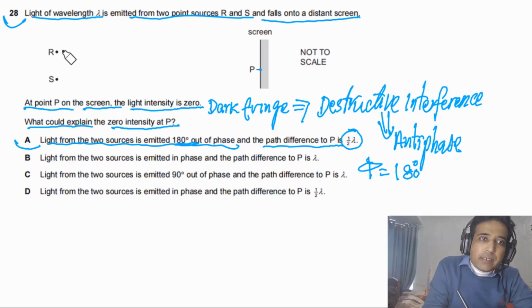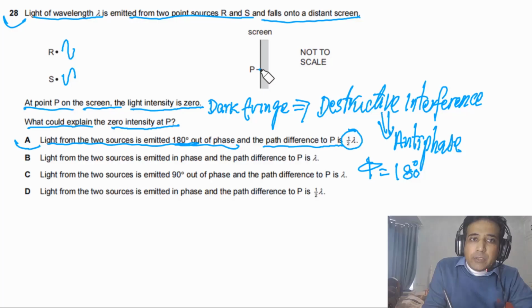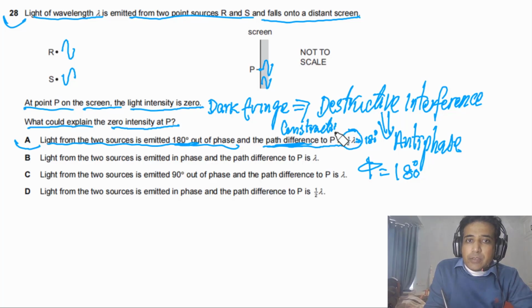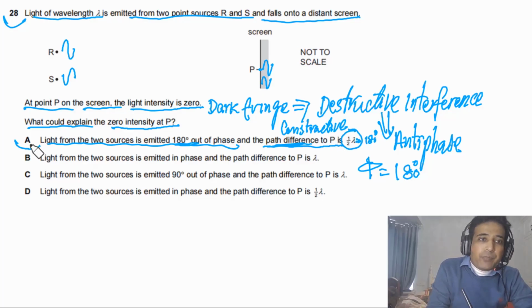Initially they are in anti-phase. But when they reach this point, because the path difference is equal to lambda/2, it means 180 degrees phase difference. So these two waves will be in phase. So there will be constructive interference. So it means intensity will not be equal to 0. So option A is not correct.